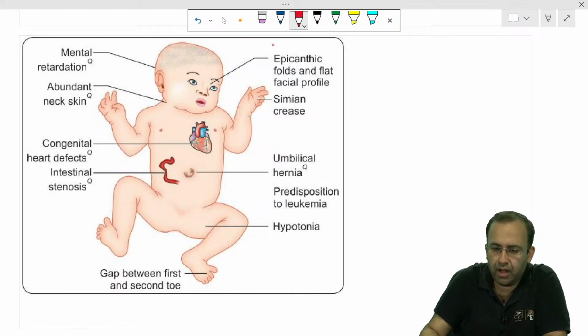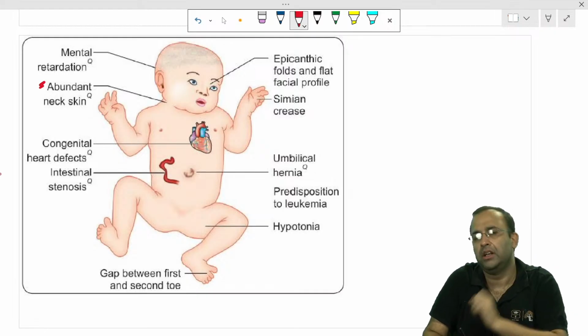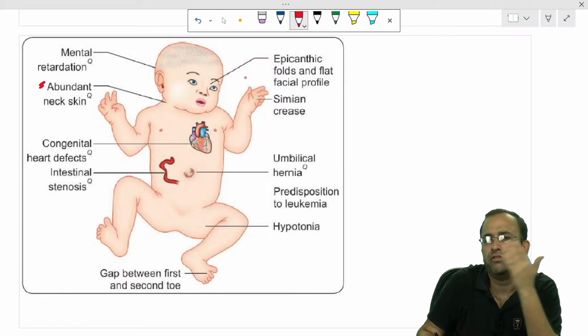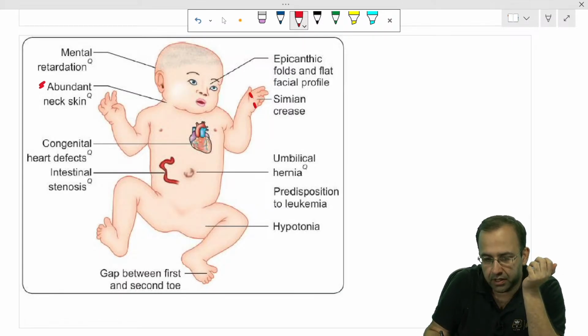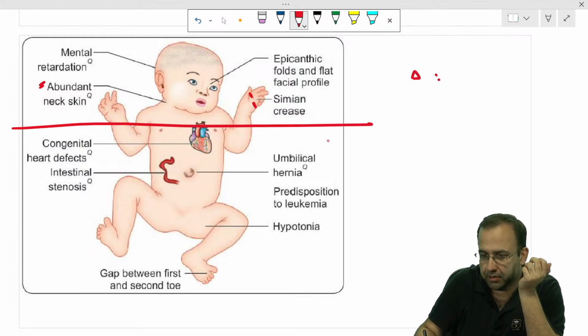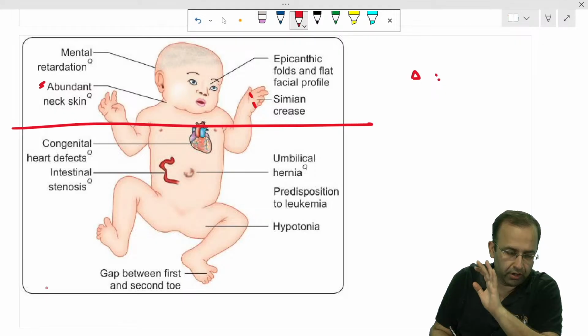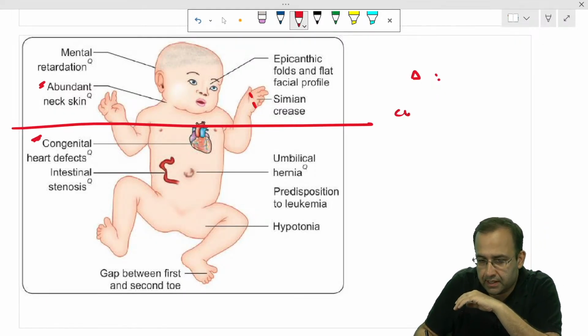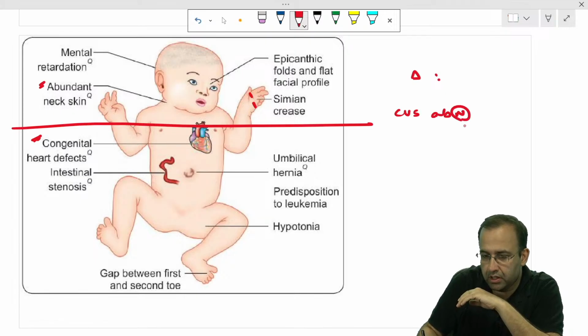The minute you have such an image, it is the most common genetic cause of mental retardation, radiologically increased nuchal fold thickness, epicanthic folds with a flat facial profile, face flattened, with a single transverse simian crease. This is given in the question. Tell me quickly, diagnosis. I'm waiting for your answer on this. Next, which is the most common CVS abnormality associated with this?